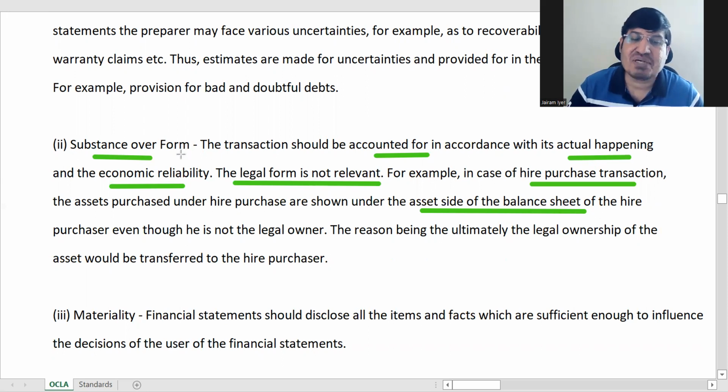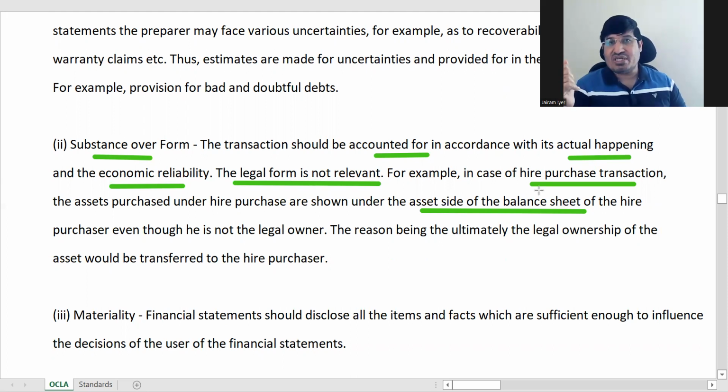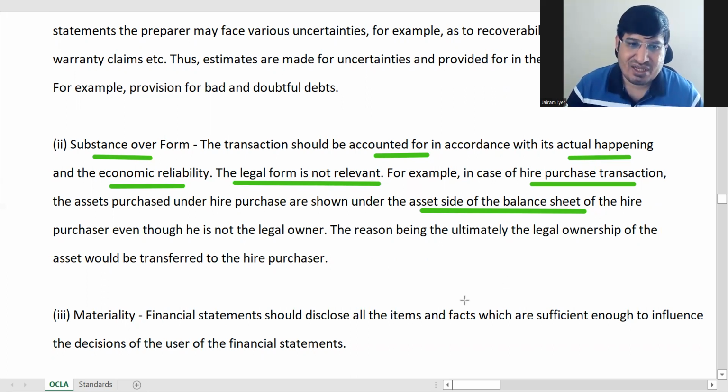Why? Because of substance over form. The legal form is such that it belongs to the person who has sold it, but the substance is that it is yours now. More chances are that you will pay the whole amount and you will get the asset. So this is substance over form.